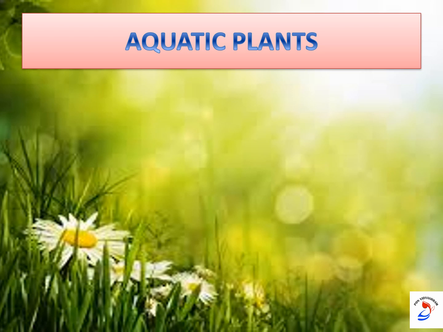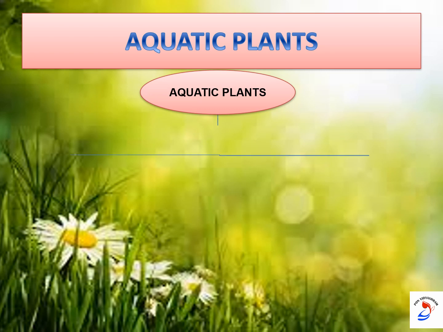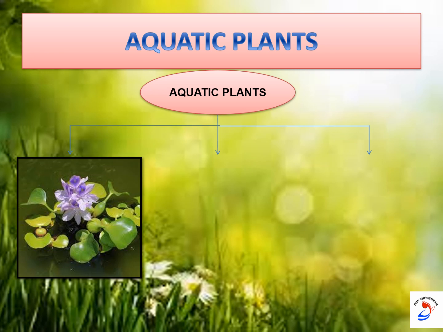And these aquatic plants are mainly three types. How are they classified? Based on the positioning of their roots and leaves, they are classified into three types.